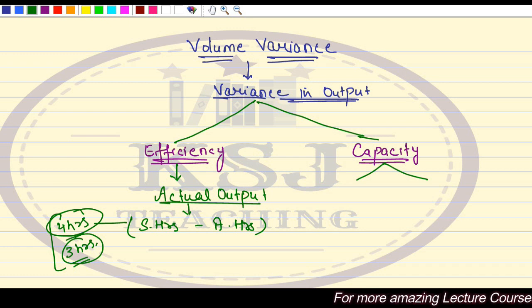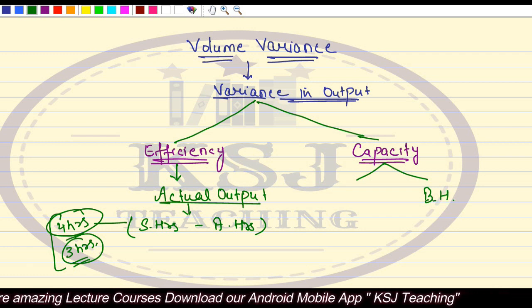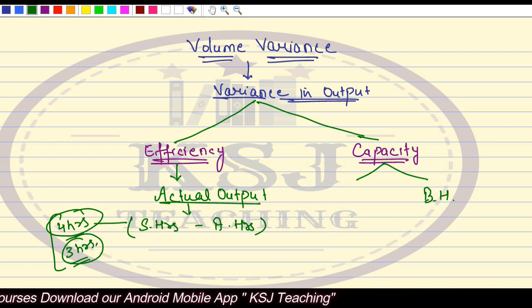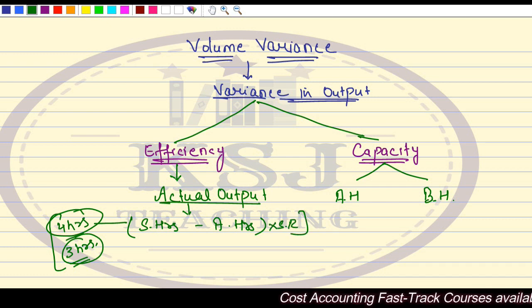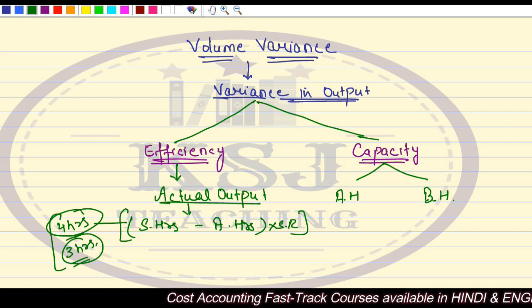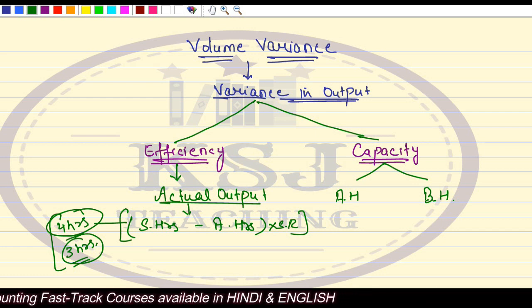The capacity that you planned for originally is defined by my budgeted hours. But what is the actual capacity that has been attained by the worker? That is defined by actual hours. This will be multiplied by standard rate also, right?